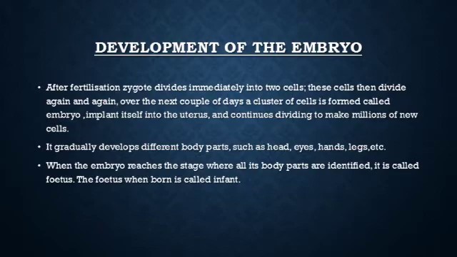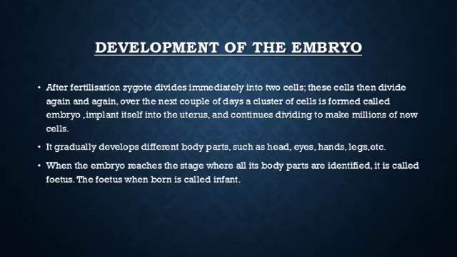The embryo plants itself in the lining of the uterus and continues dividing into cells, which change into billions of new cells. It gradually develops the different body parts such as head, eyes, hands, legs, etc. When the embryo reaches the stage where all its body parts can be identified, it is called fetus. The fetus when born is called infant.